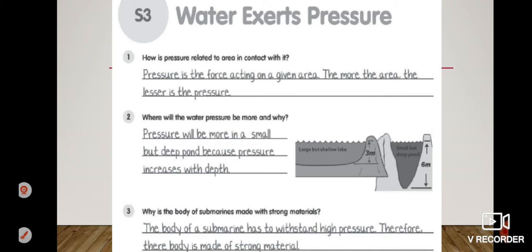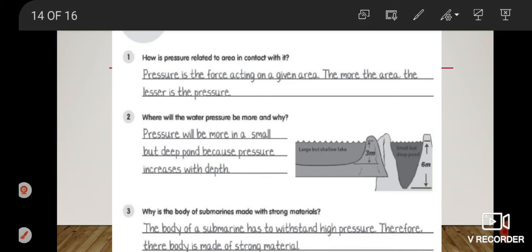Okay, here area is more, then pressure will be less. So children, you can write down pressure will be more in a small but deep pond because pressure increases with depth. It is deep and also area is less. You can see this is the area of it, right? So at the depth area is less.